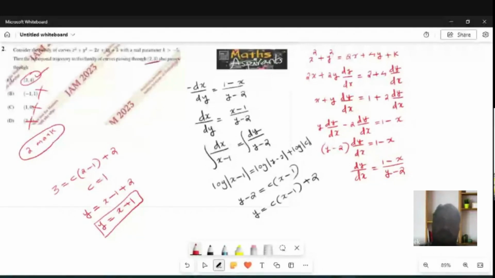In orthogonal trajectory, what you need to do? First, you have the family of curves. First, find dy by dx, the slope of that. Then if you want the orthogonal family, you just replace dy by dx by minus dx by dy, because m1 into m2 is equal to minus 1. Then again you will get a differential equation. You solve the differential equation and you will get the orthogonal trajectory. Okay, now I'll move to the next problem.